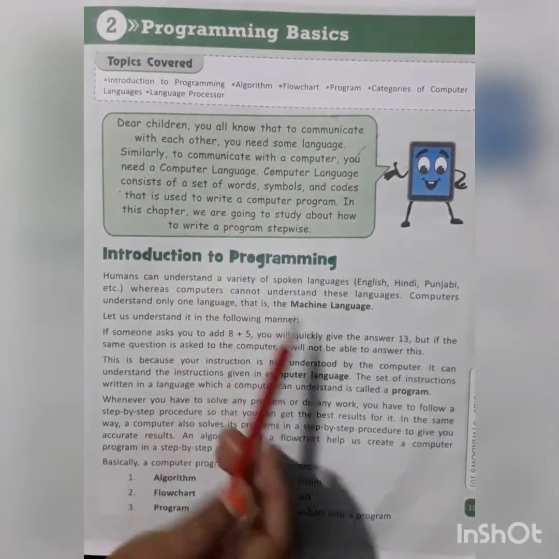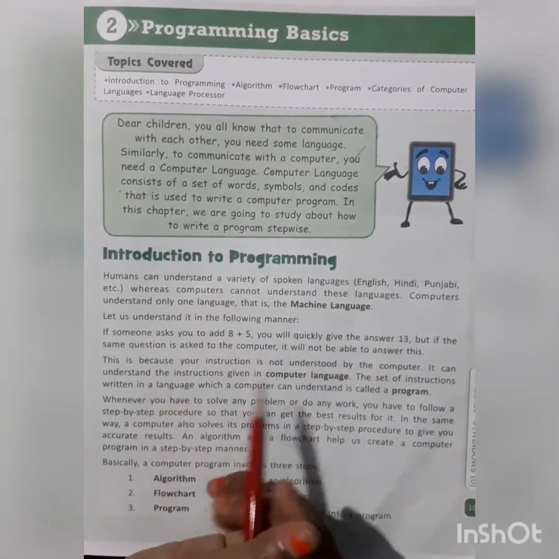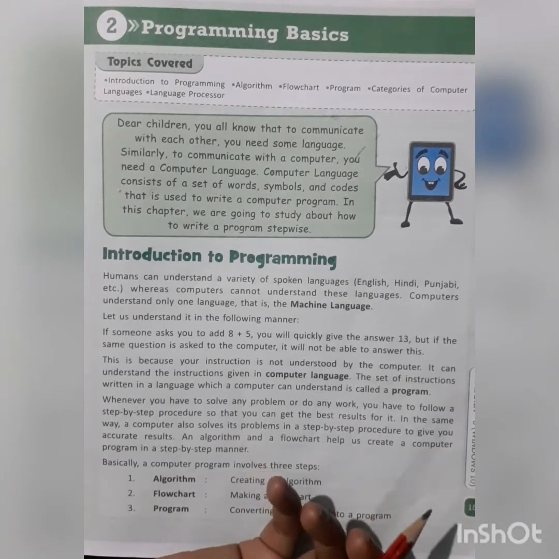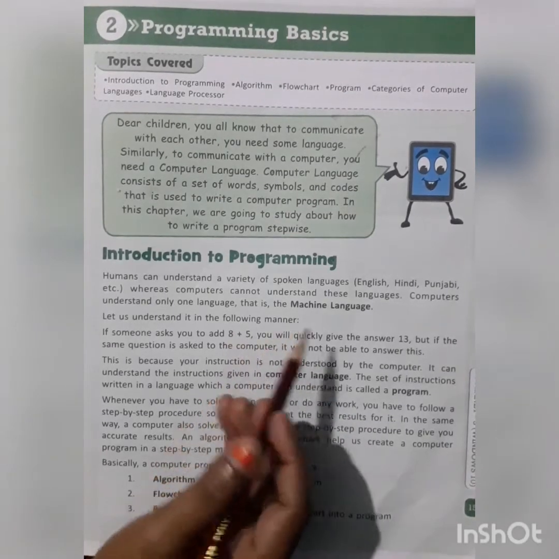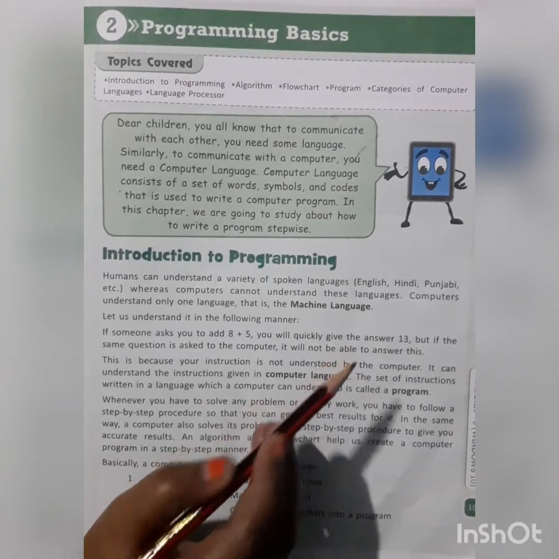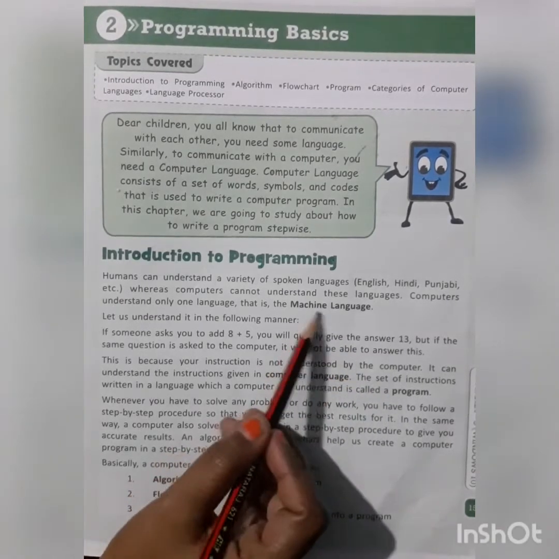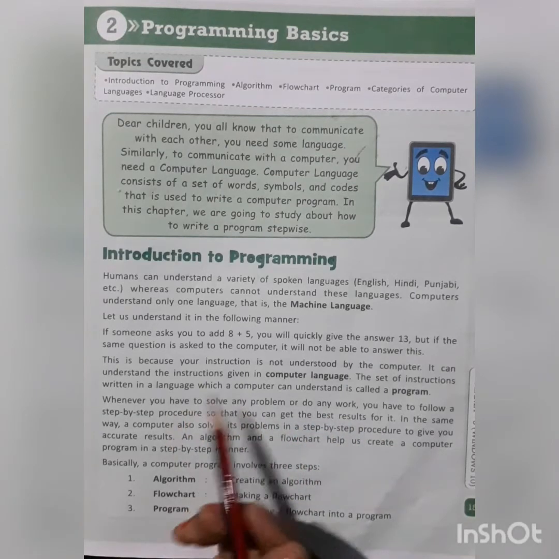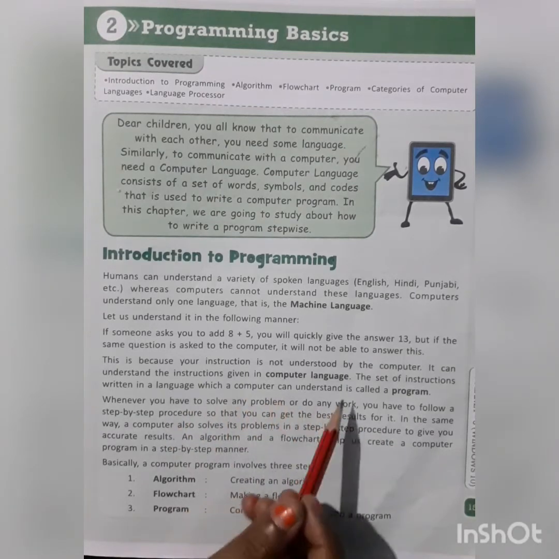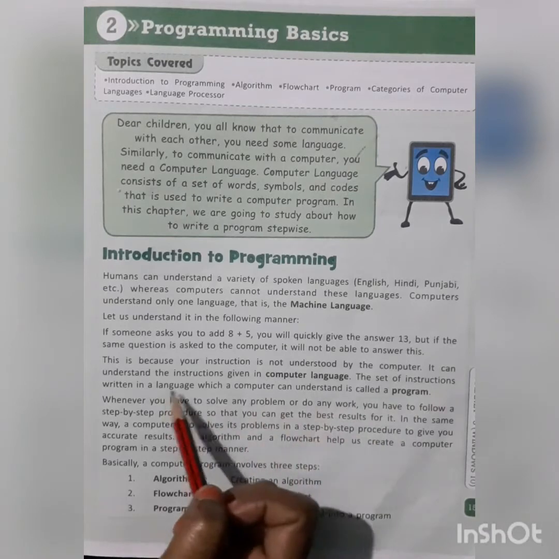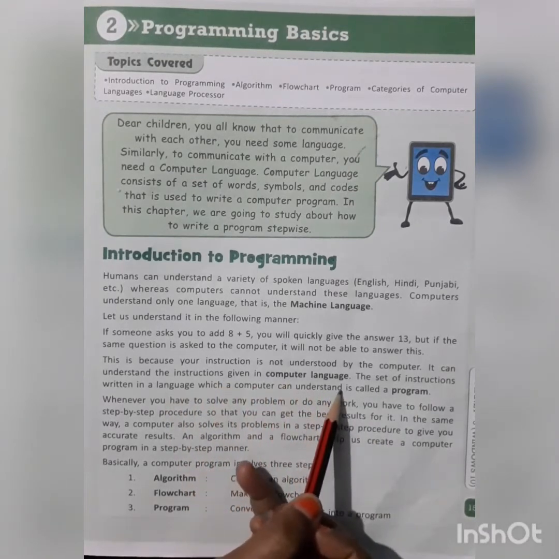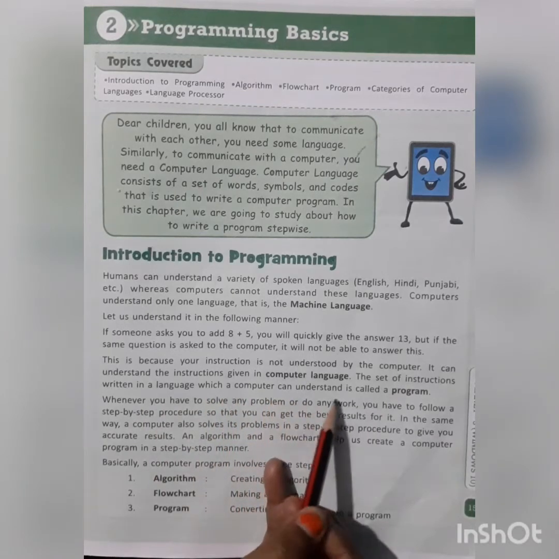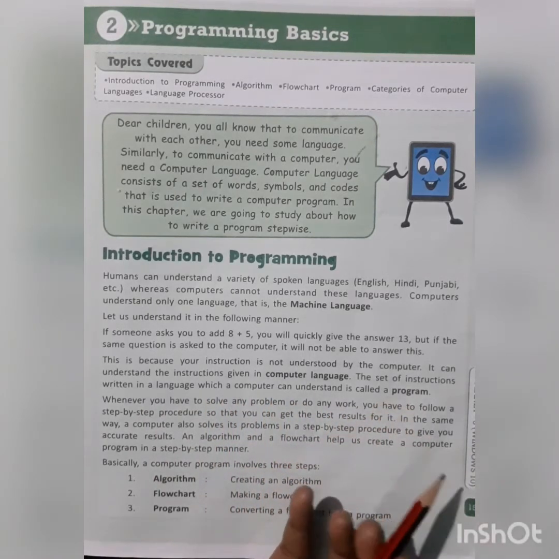What is programming? As we know, humans can understand a variety of languages like English, Hindi, Punjabi, Odia, Bangla, Urdu, but computer cannot understand these languages. Computer only understands one language, that is machine language. Now, how does a computer understand this machine language? It can understand the instructions given in a computer language. So, the set of instructions written in a language which a computer can understand is called a program.